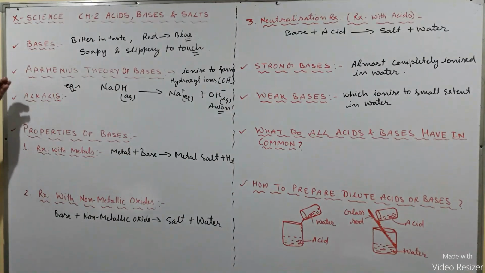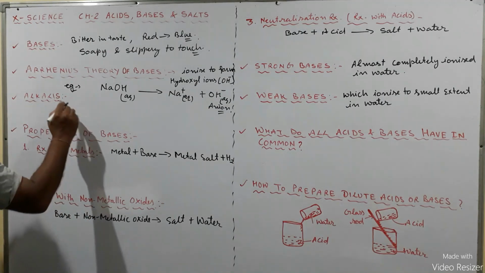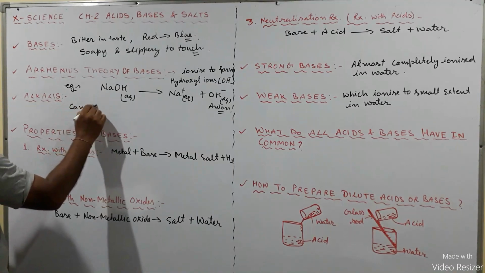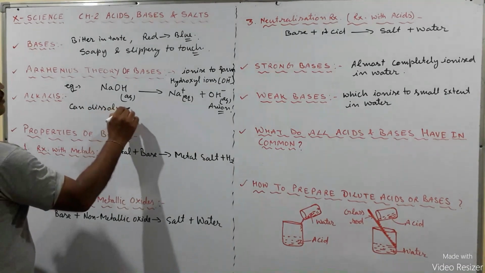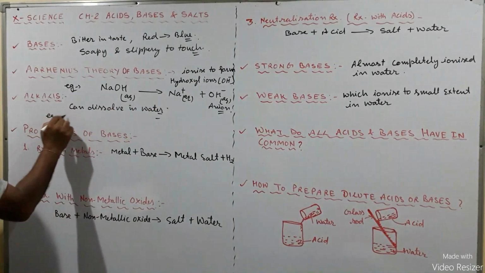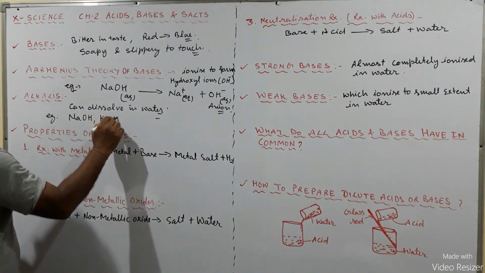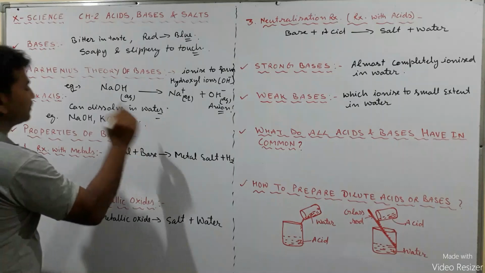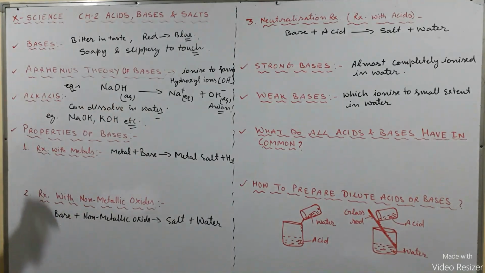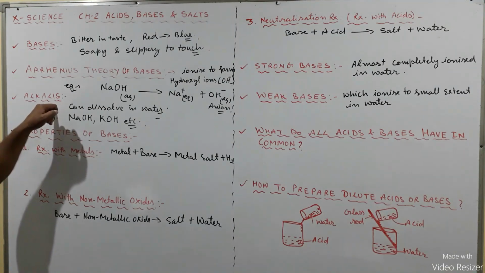Okay. So after that, let us talk about the alkalis. What are the alkalis? Alkalis are those bases that can dissolve in water. Again, you can take the example: sodium hydroxide, potassium hydroxide, etc. You can say that all the alkalis are bases, but all the bases are not alkalis.